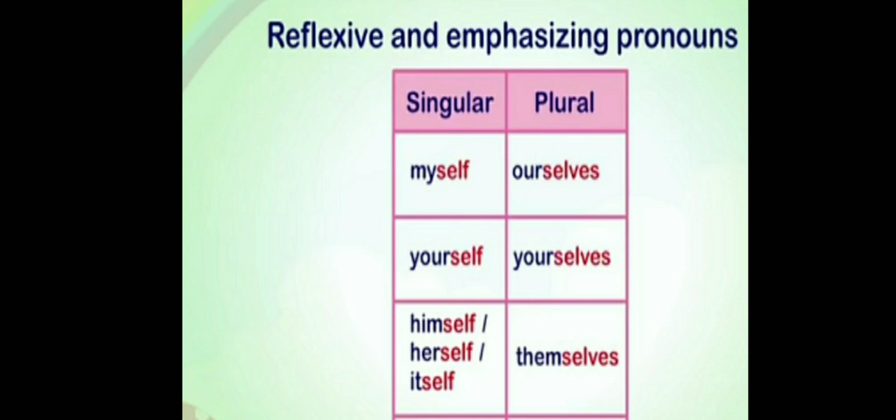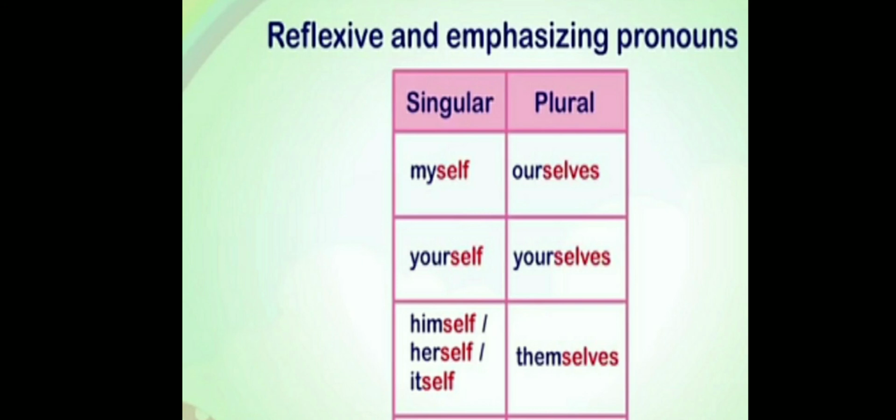Children, look at the exercise which is given on page number 24. Under reflexive pronoun, fill in the blanks with reflexive pronouns. One has been done for you. We enjoyed ourselves at the party. Over here, the personal pronoun we is plural, used to replace the plural noun. So from this we can understand that it is a plural noun. We enjoyed ourselves.